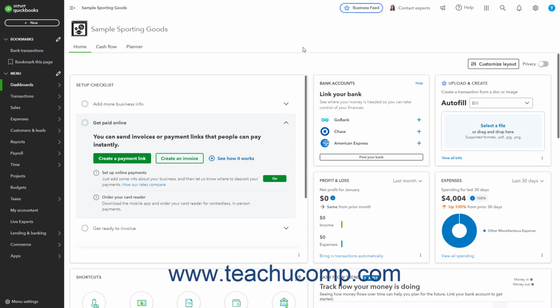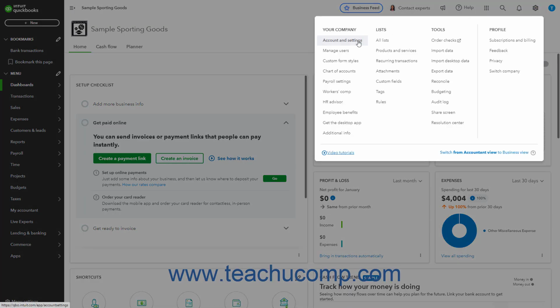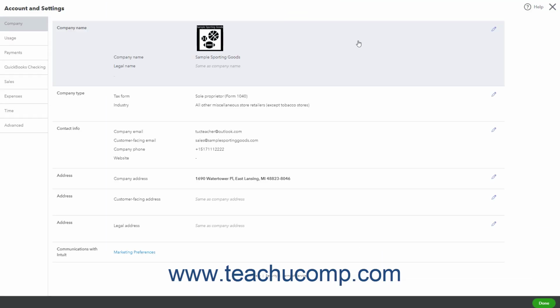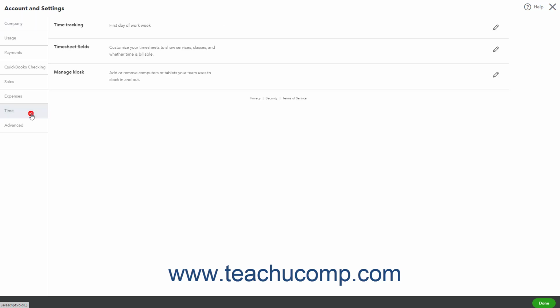To customize your company's time settings in QuickBooks Online, click the Settings button. Then click the Account and Settings link under the Your Company heading in the menu to open the Account and Settings window. Then click the Time Company Settings category link in the menu at the left side of the window to show the individual settings in that category to the right.